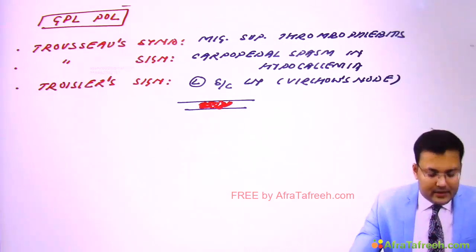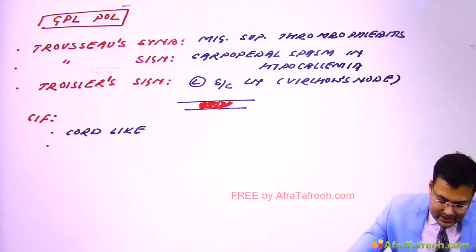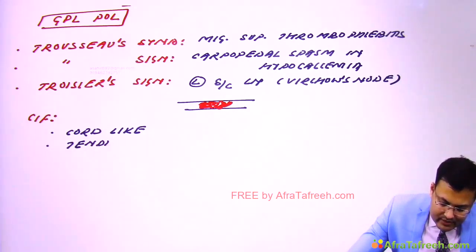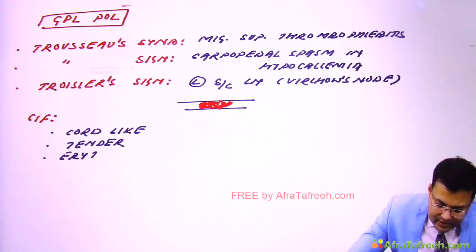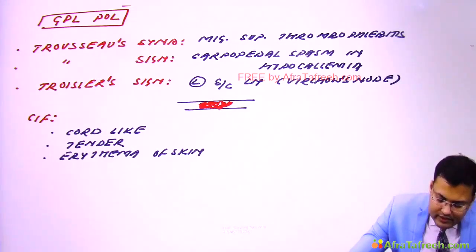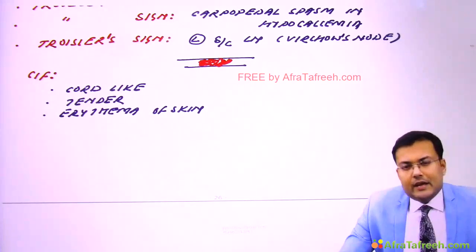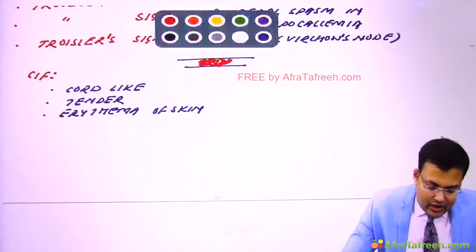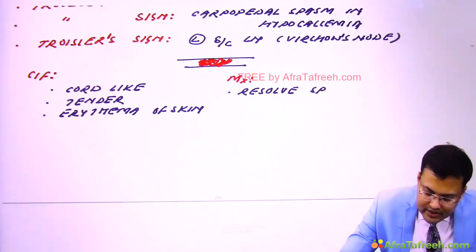So what are the clinical features? The vein is cord-like on palpation. It is tender. And there is erythema of skin around the vein. How are we going to manage? See, in the majority of cases it resolves spontaneously. Since there is inflammation, we give NSAIDs. Most patients resolve spontaneously. So this condition resolves spontaneously.